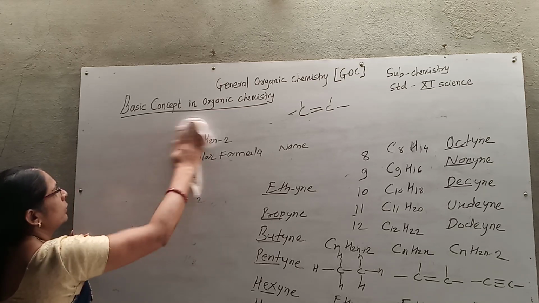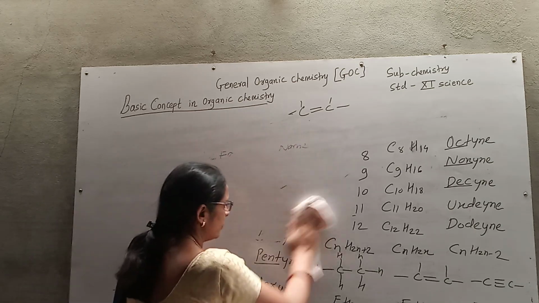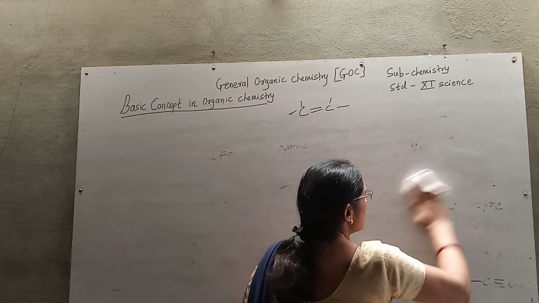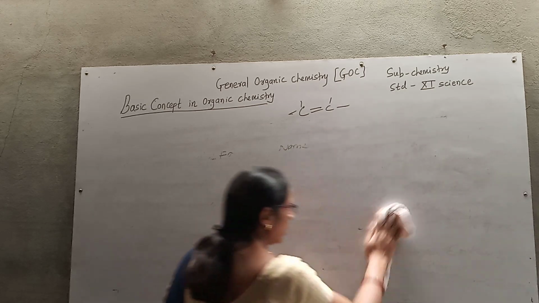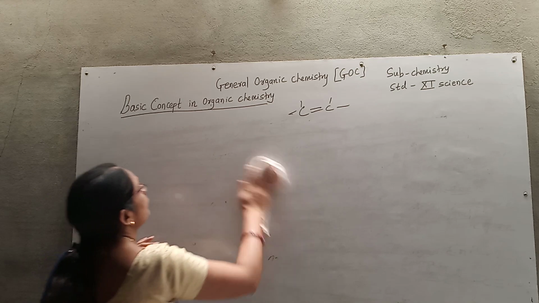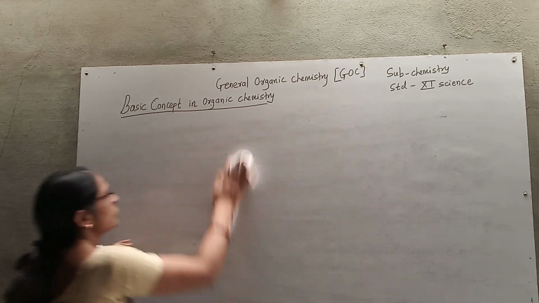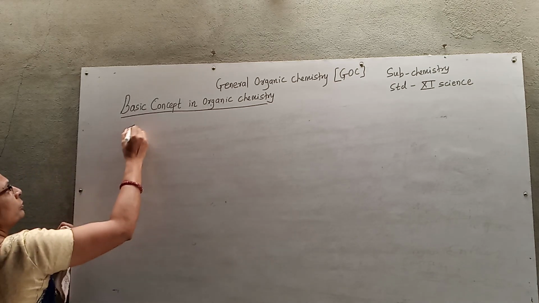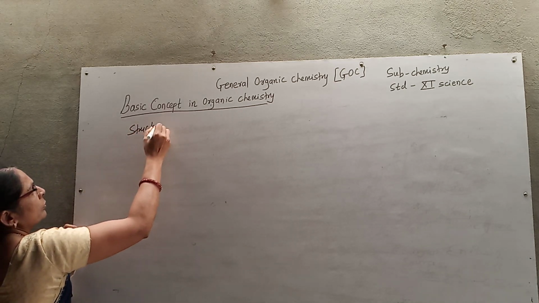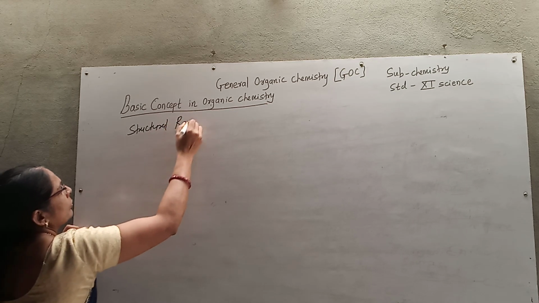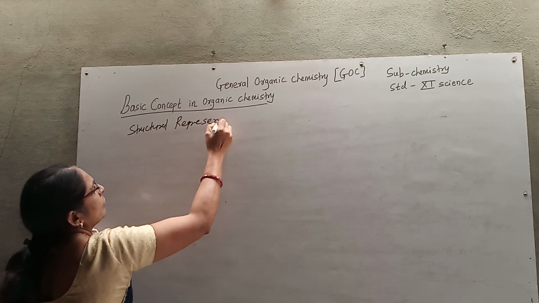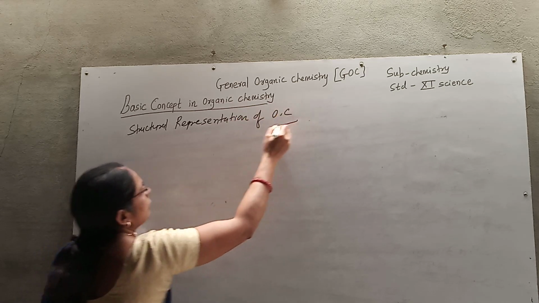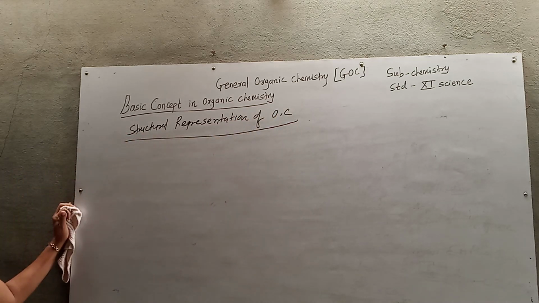Okay. Now the next and very important thing we discuss in organic chemistry is the structural representation of organic compounds. So how are organic compounds represented? Structural representation of the organic compounds. These are the three ways by which we can represent the structure.